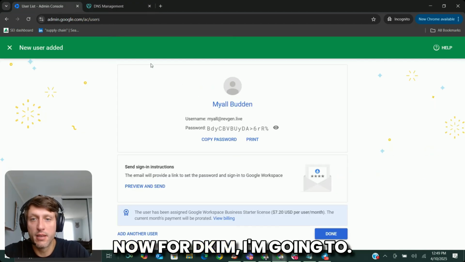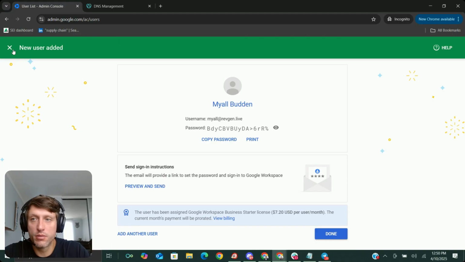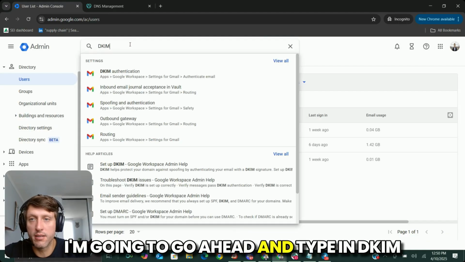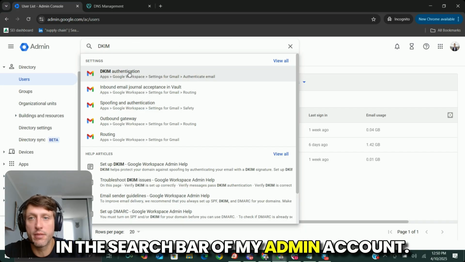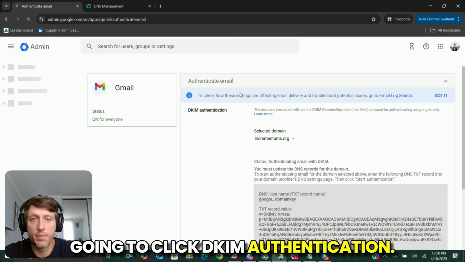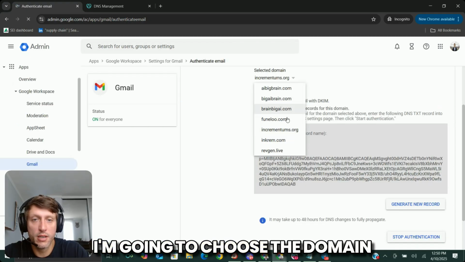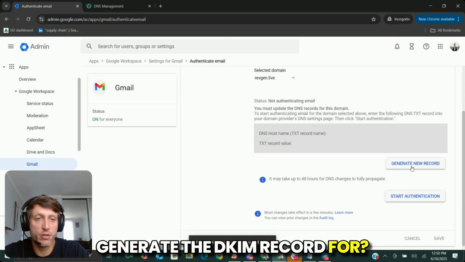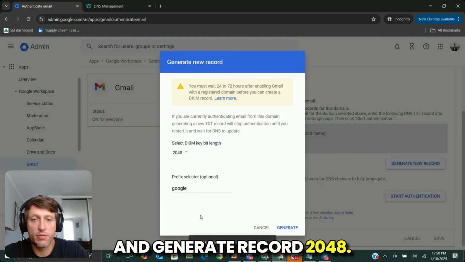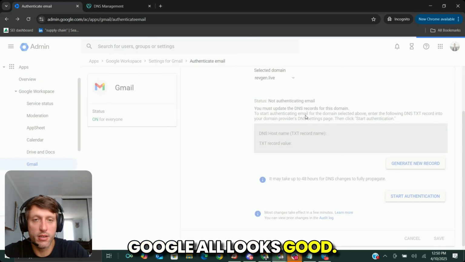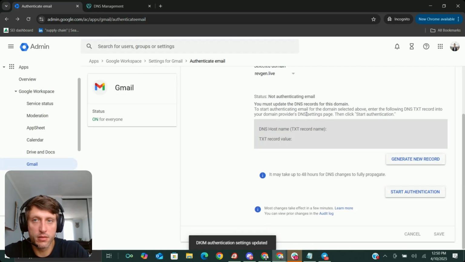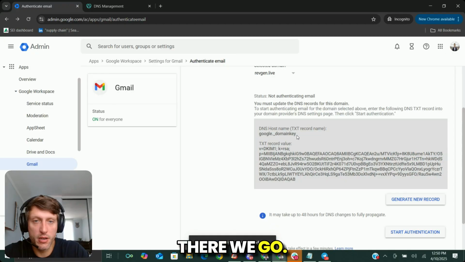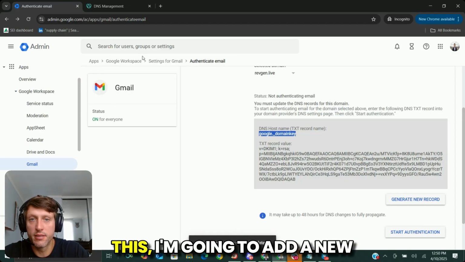Now for DKIM, I saved the password, right? I'm going to go ahead and type in DKIM in the search bar of my admin account. I'm going to click DKIM authentication. I'm going to choose the domain from the dropdown that I want to generate the DKIM record for. I'm going to go ahead and generate record 2048. Google, all looks good. There we go. So I'm going to go ahead and copy this.